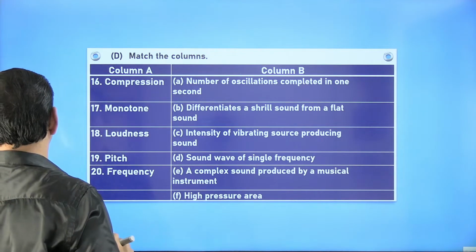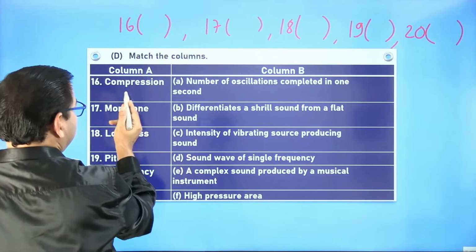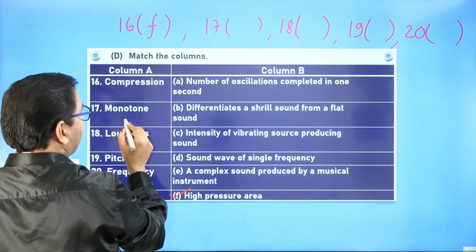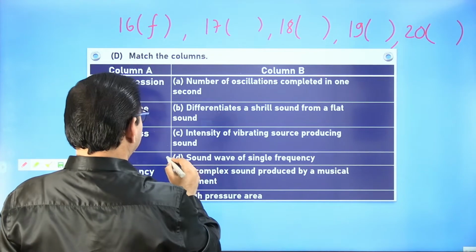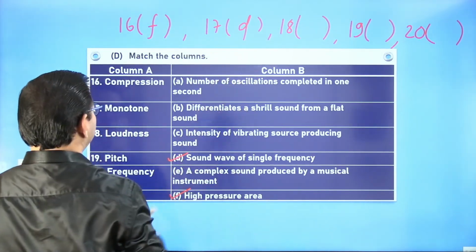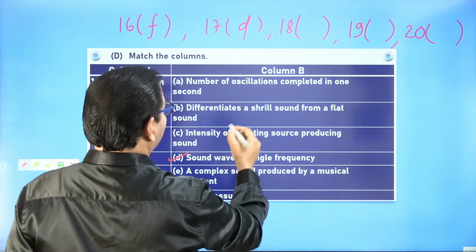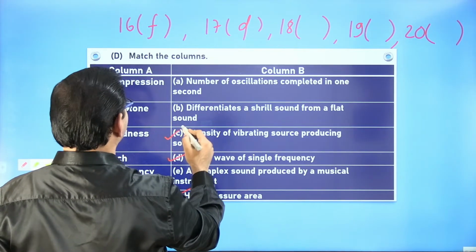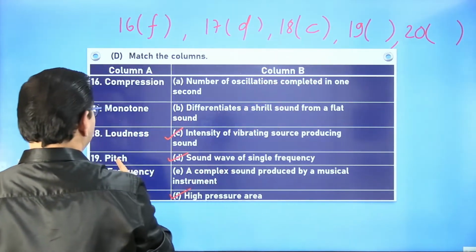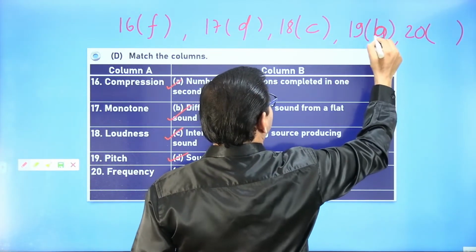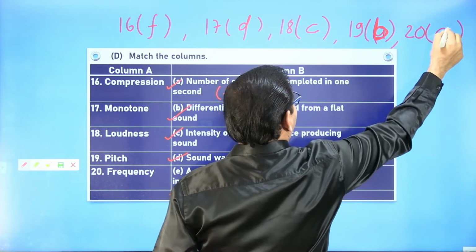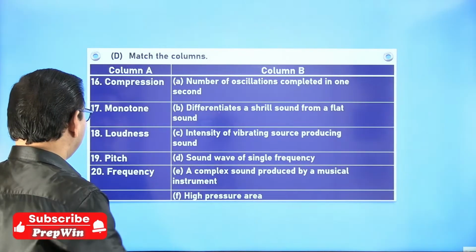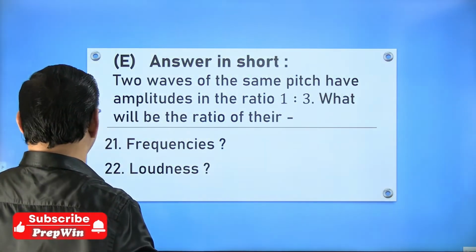Okay, now this is match the following. So the 16th one, compression is a high pressure area, F. Monotone is a single frequency sound, D. Loudness is intensity of the vibrating source, C. Then pitch, this will be B, this is the better option, and this should be A. So 19th is B and 20 is A. Yes, sir. So that was it. Now we go to the next question, 21.